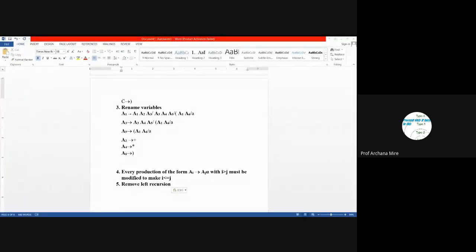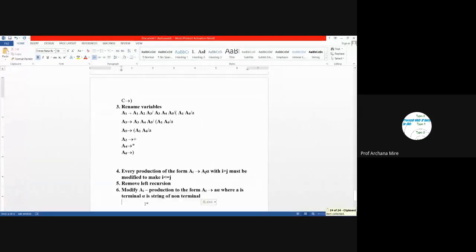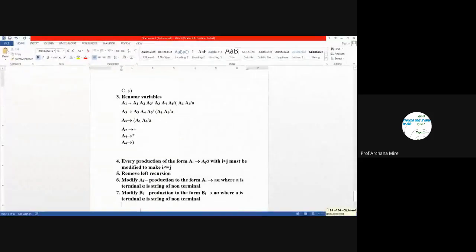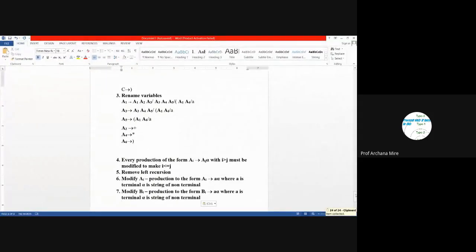The name of that step is modify Ai productions and modify Zi productions, so that the leftmost symbol will be a terminal symbol.